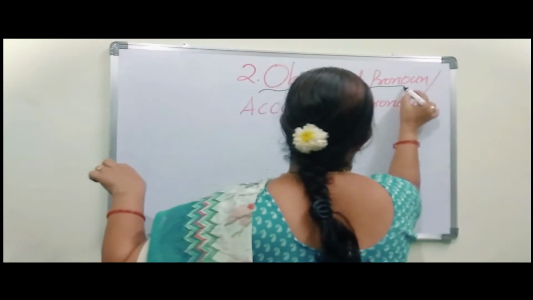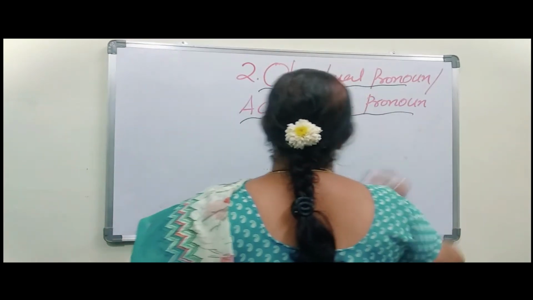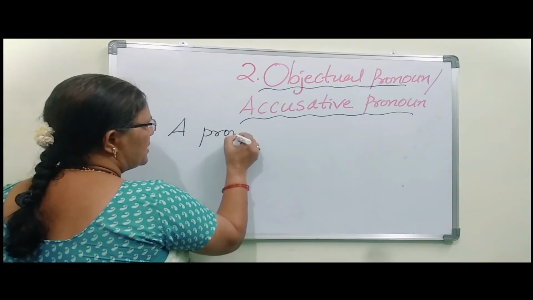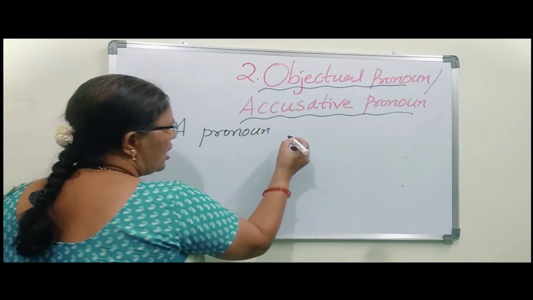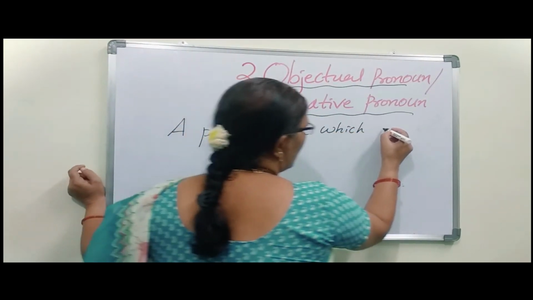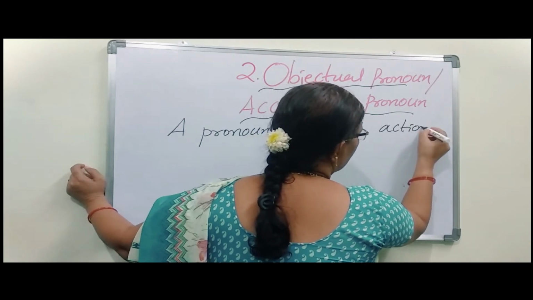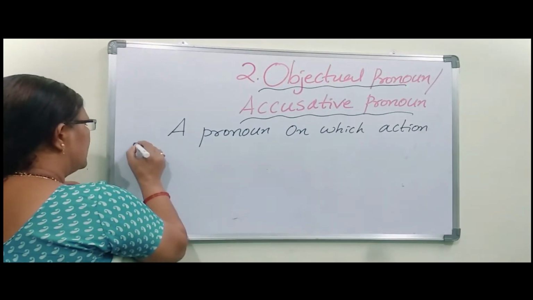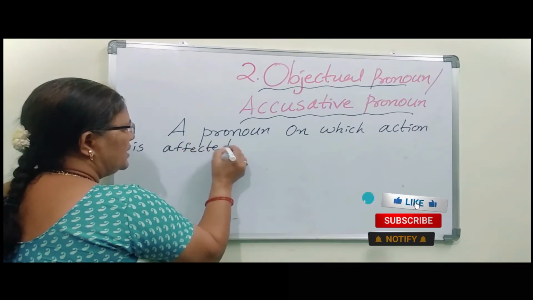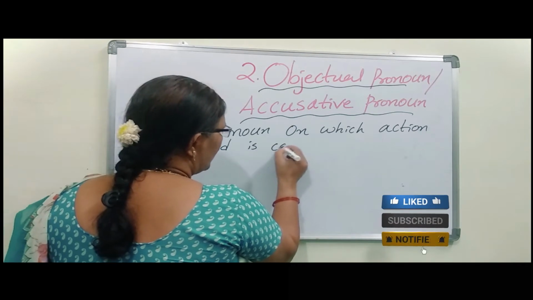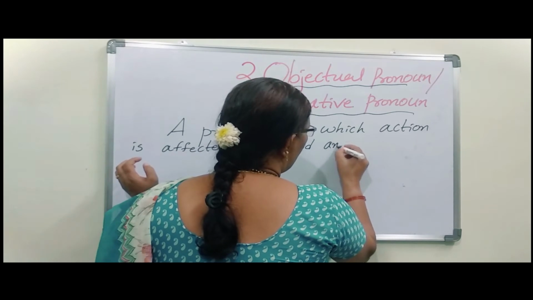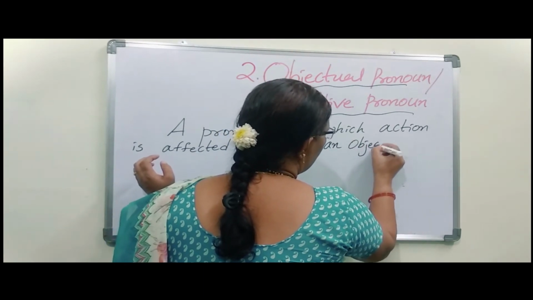Let us see the definition first. A pronoun on which action is affected is called an objectual pronoun.